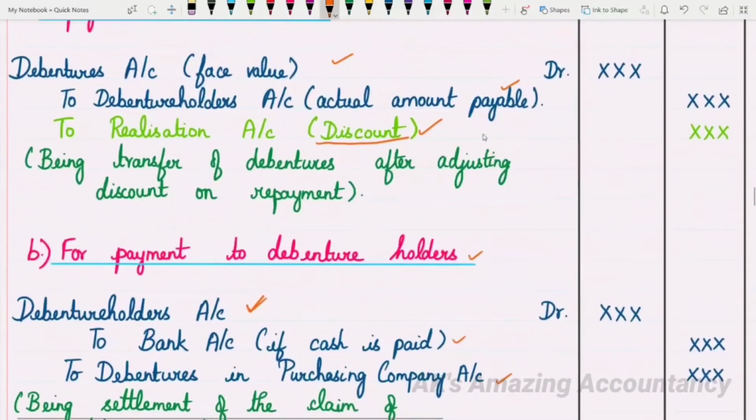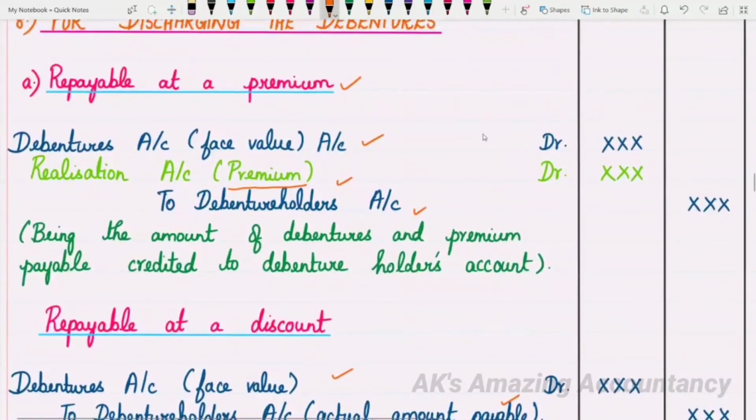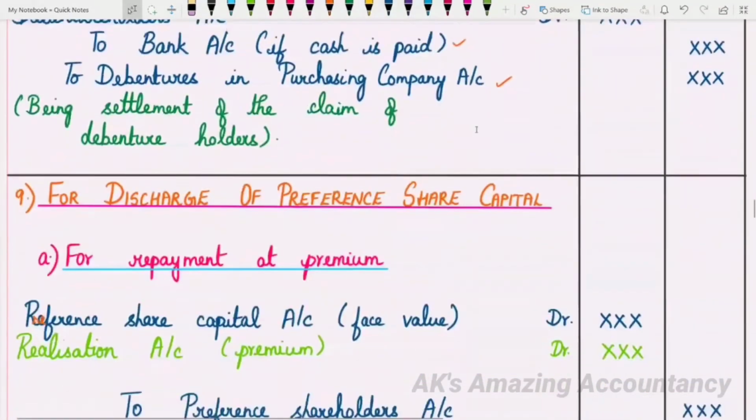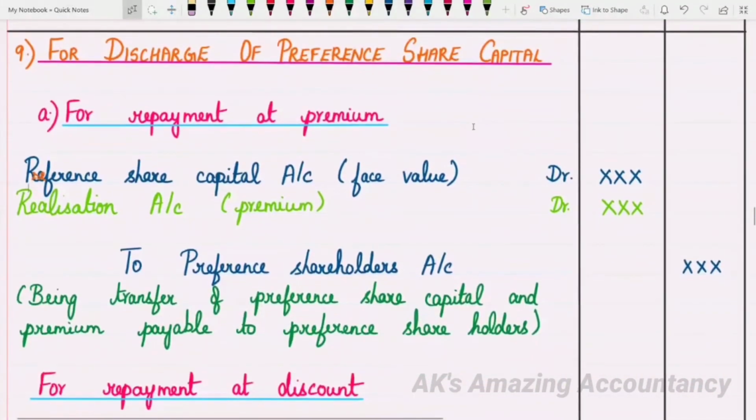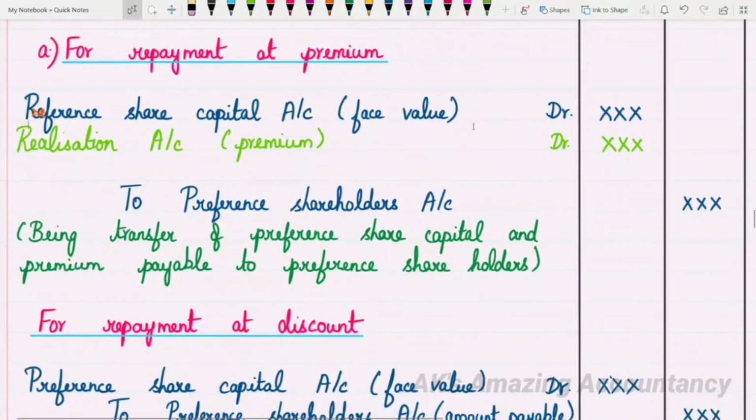There you had the entry as debentures account debit to debenture holders, isn't it? Instead of the words debentures and debenture holders, we are substituting the words preference shares and preference shareholders here. So what will be the entry? Preference share capital account debit to preference shareholders account. So this is for repayment.